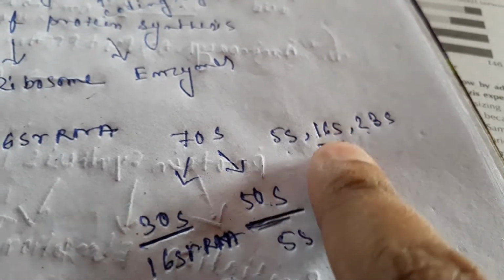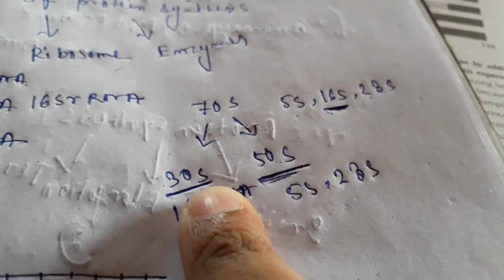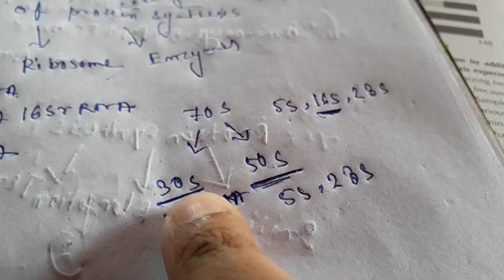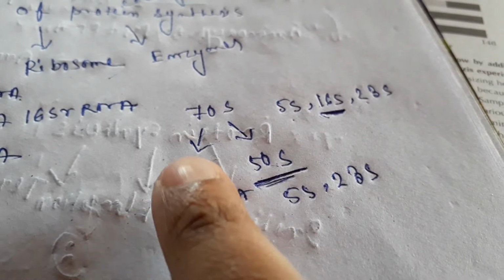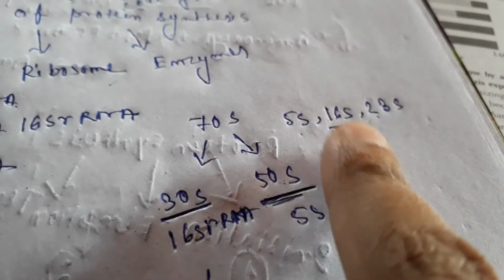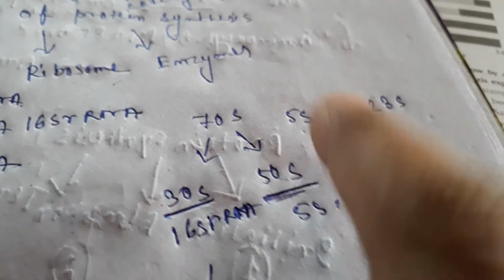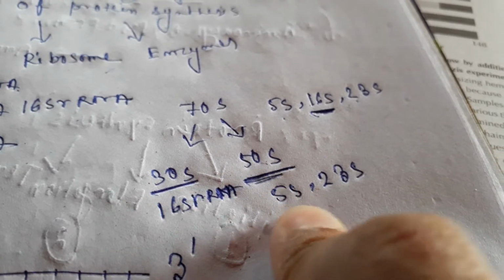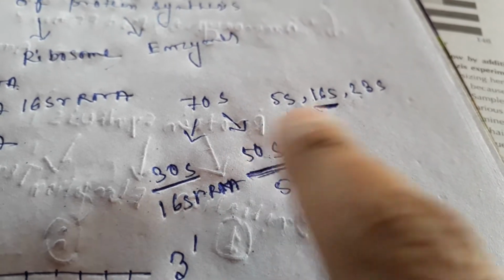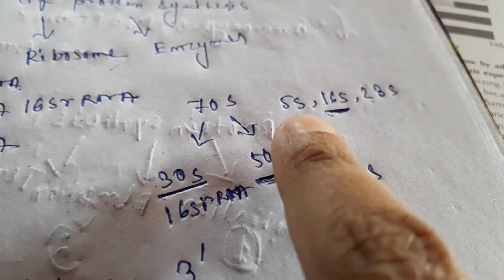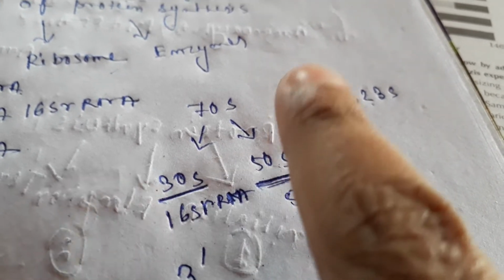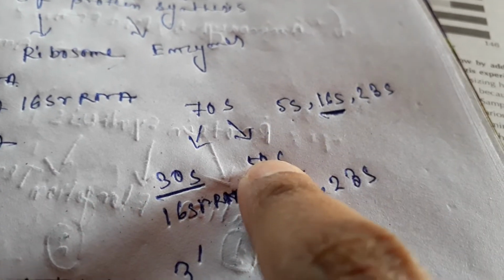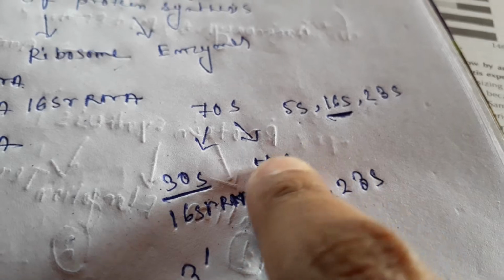The 16S rRNA is usually present in the smaller subunit. As I told you before, the ribosome consists of 2 subunits: one is the smaller subunit and the other is the larger subunit. So the 16S rRNA is present in the smaller 30S ribosomal subunit, and the 5S rRNA and 23S rRNA are present in the 50S ribosomal subunit.